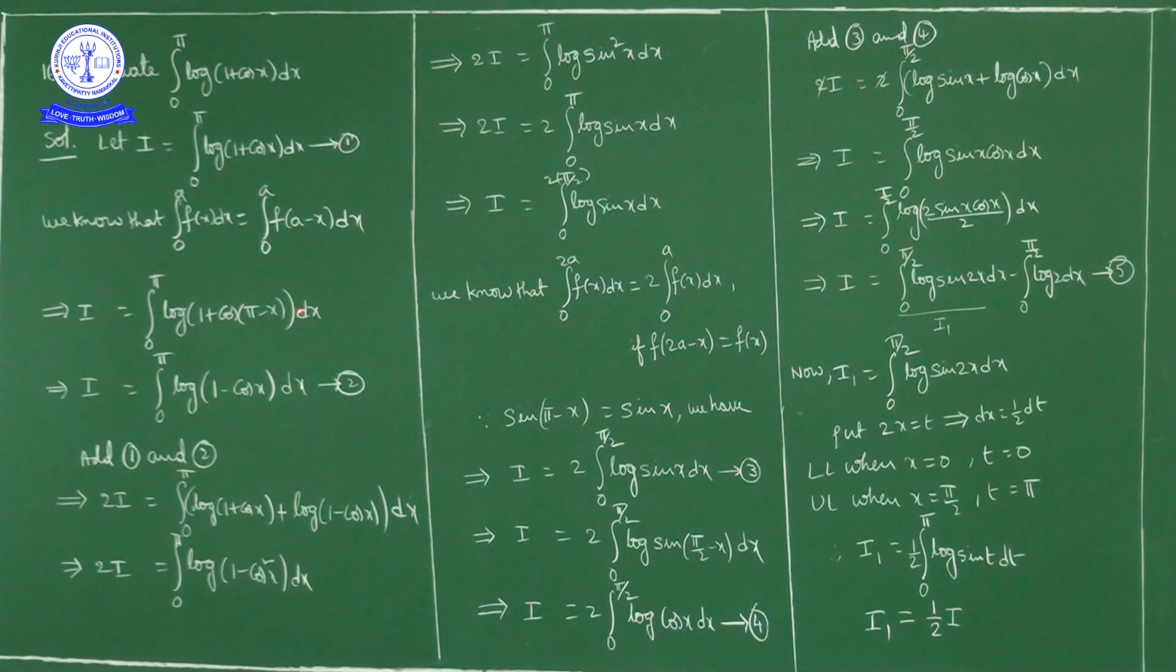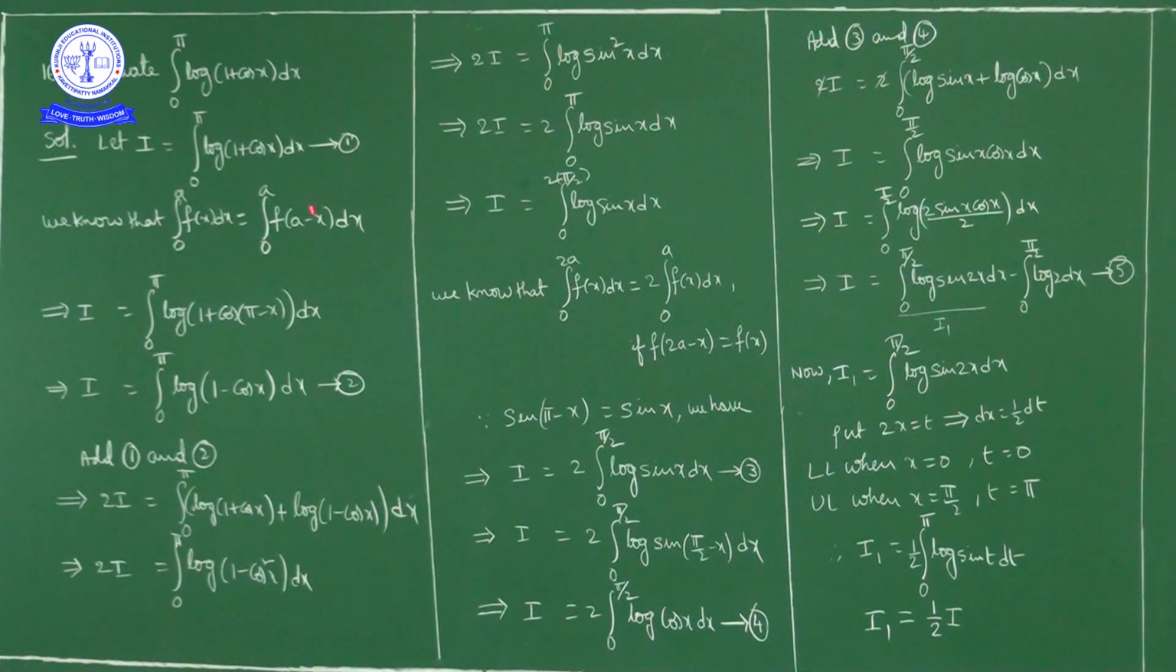Now cos of pi minus x, what is it? Minus cos x. So I is equal to how much? I is equal to integral 0 to pi log of 1 minus cos x dx. Okay, I will mark this one as 2.